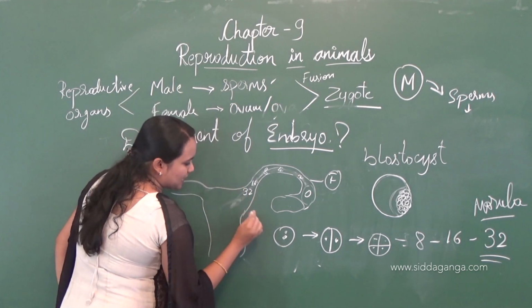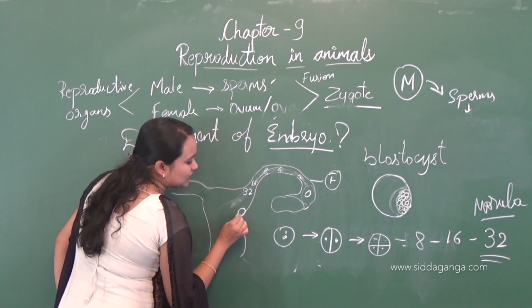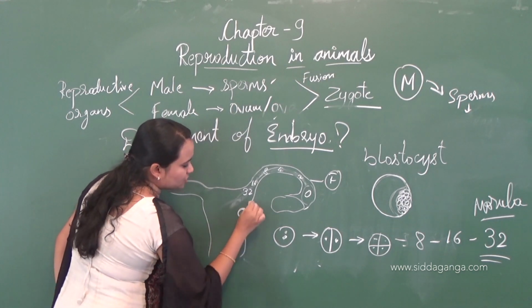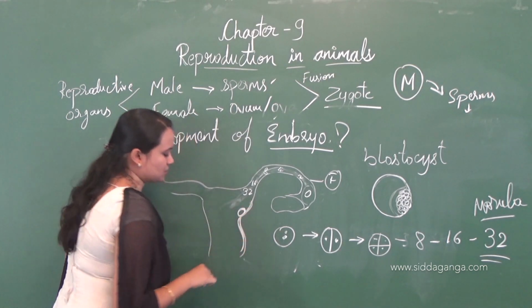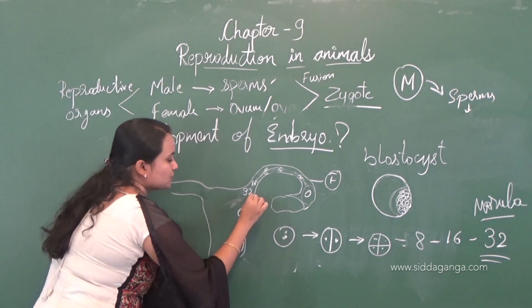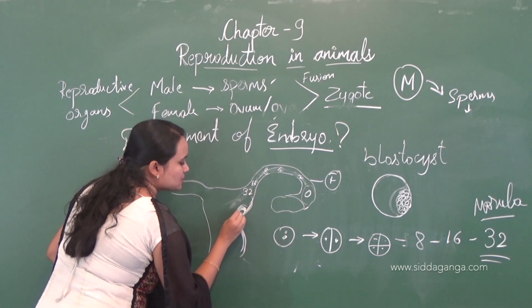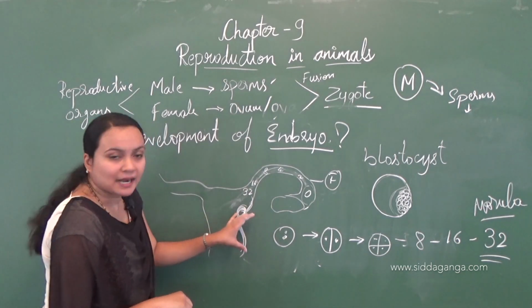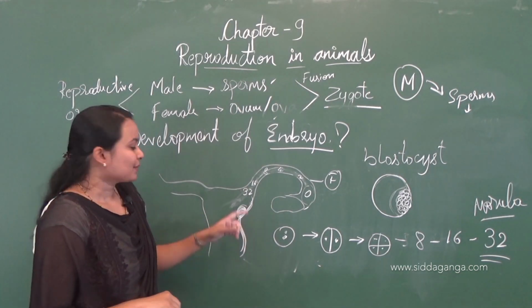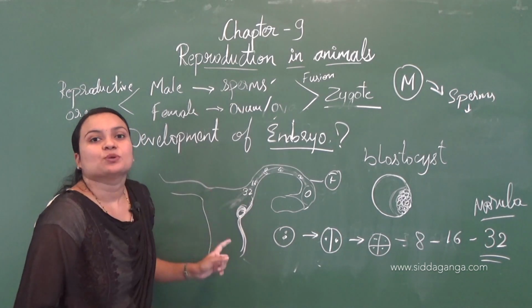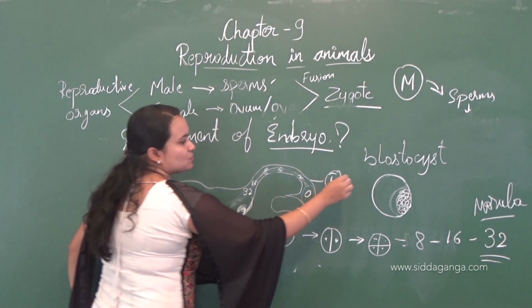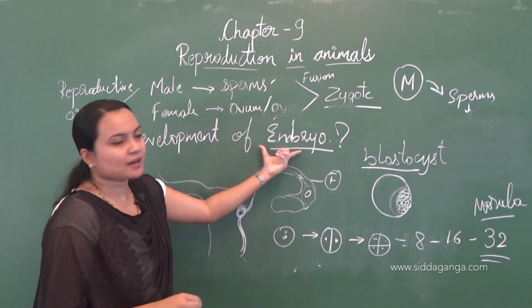And when the blastocyst is formed, it will implant to the uterus wall. Here the uterus has a wall. On that wall, the blastocyst will implant. It will attach to that wall, and further development will take place. This blastocyst will develop into an embryo.